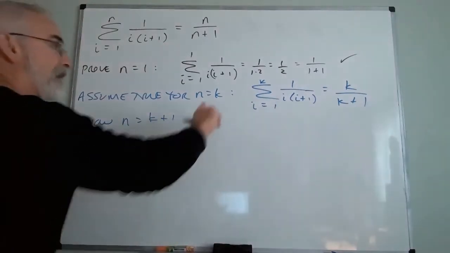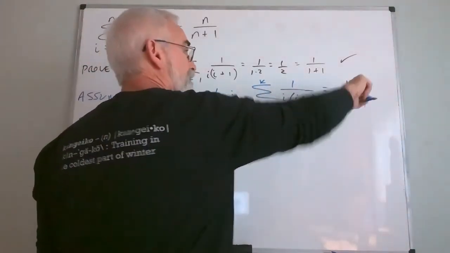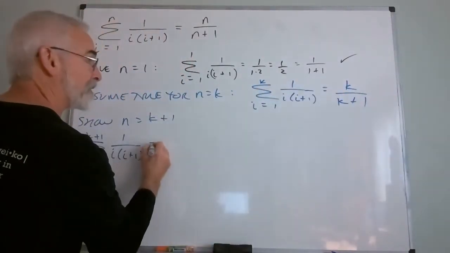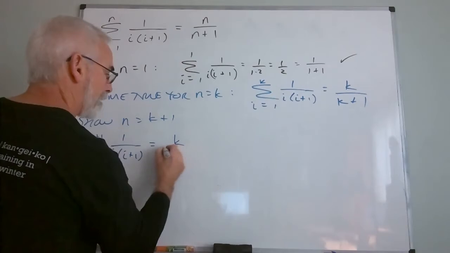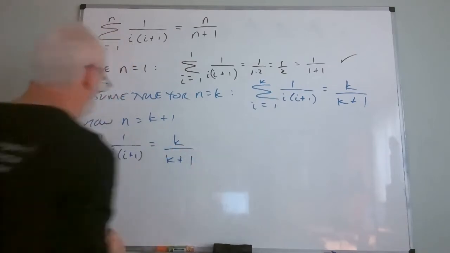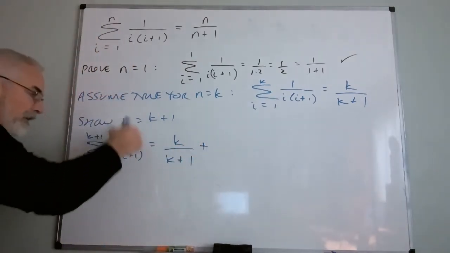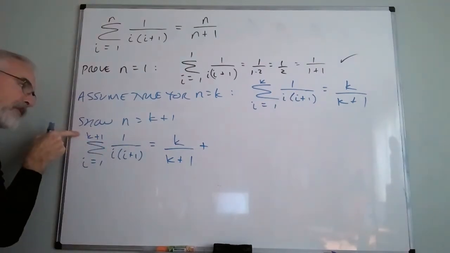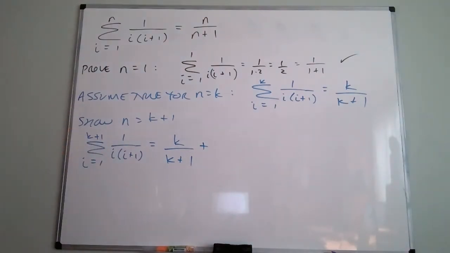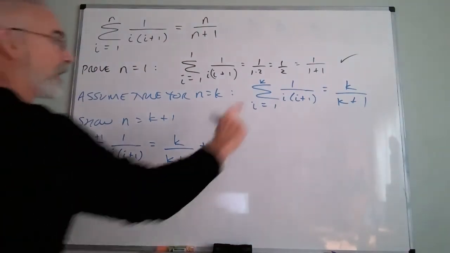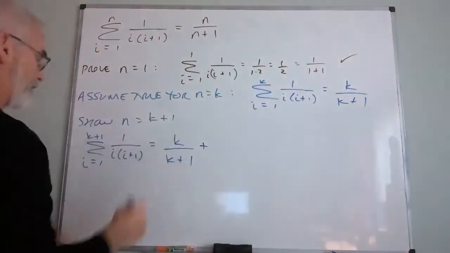No, what I'm going to do is take my inductive step and then just add the next term. So this must be exactly that plus whatever this formula would yield at k plus 1. So again, I'm going to add up the first k, which I already have, and then I'm going to do one more.